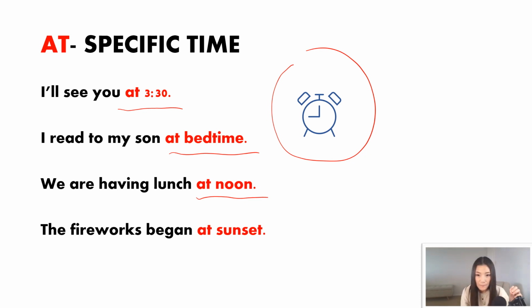It's 12 o'clock. Please keep in mind that noon is not the same thing as afternoon, right? Afternoon is literally after noon. So anywhere from past 12 until before evening, right? So that's a long time. Whereas noon is a very specific time, 12 o'clock, so we're going to use the word at. The last sentence says, the fireworks began at sunset. Again, sunset, even though it's not a clock time, it is a specific time during the day. Therefore, I'm going to use the preposition at.